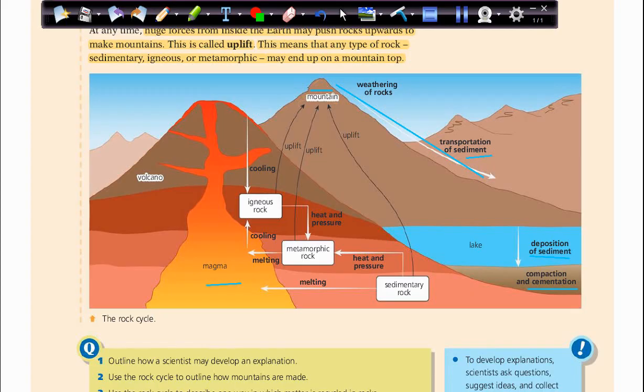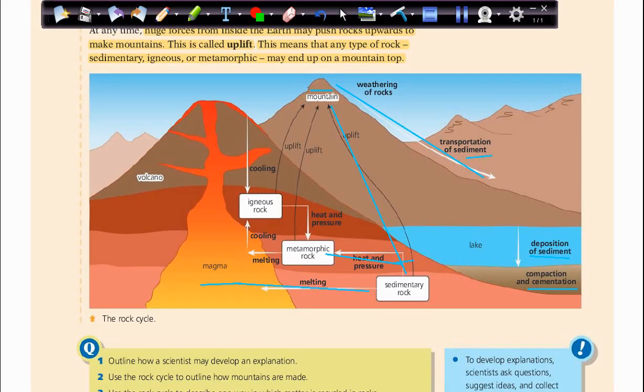Here we have the magma. These sedimentary rocks can sink down to the bottom of the mountain. The temperature and the pressure can melt them and turn them into magma. Or heat and pressure at this layer can turn them into metamorphic rock.